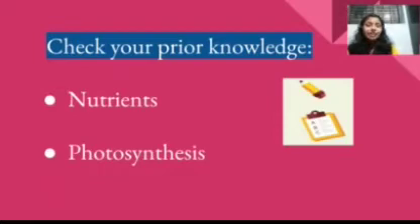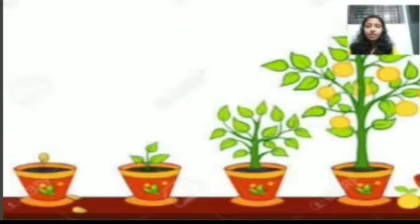And also we learned about the process of photosynthesis. You know that photosynthesis is the process by which plants prepare their own food. For that, they use carbon dioxide and water, and in the presence of sunlight, they prepare food. And we will see that in detail in this chapter.